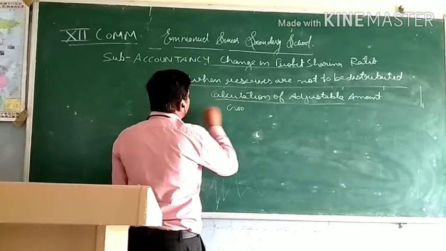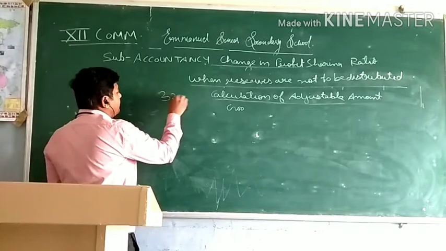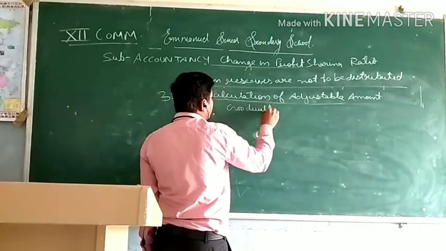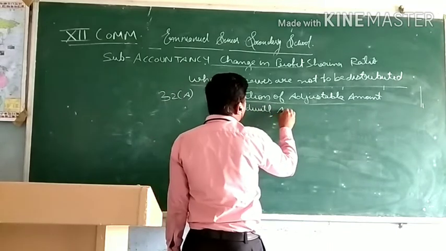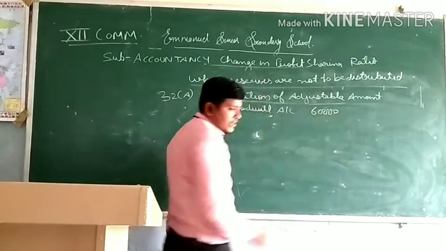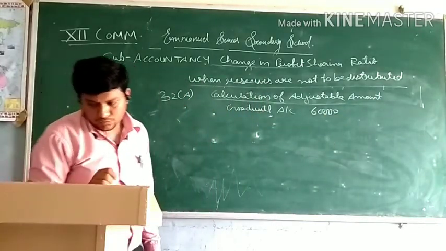Goodwill, it is question number 32A. Goodwill is 1,50,000.